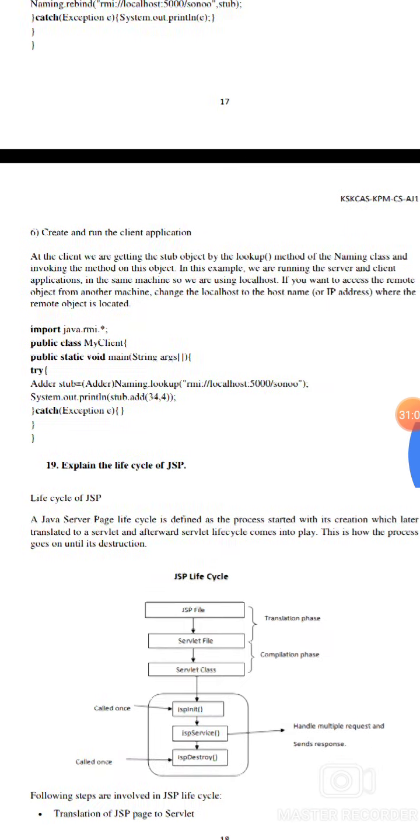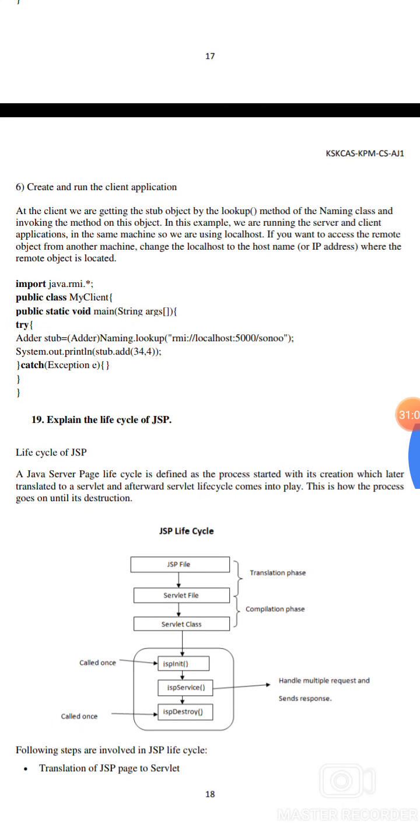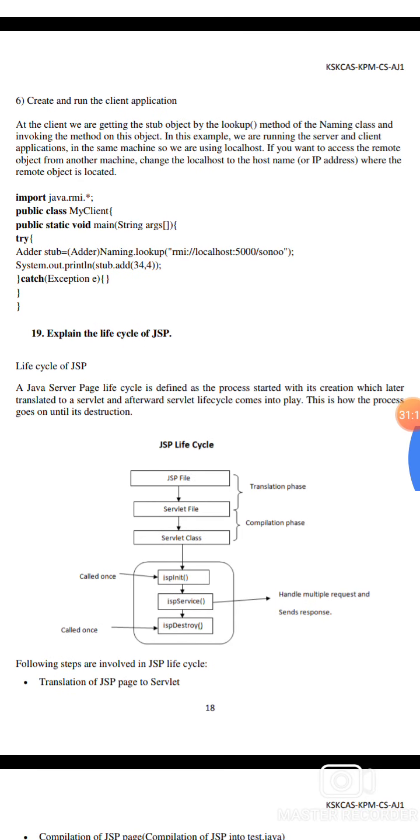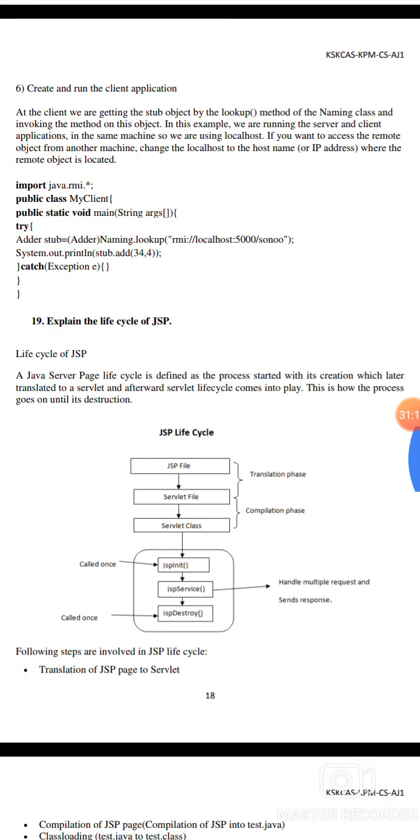Create and run the client application. When we create the client application, we need to access a remote object from another machine. Change the localhost to the host name where the remote object is located. import java.rmi.*; public class MyClient { public static void main(String args[]) { try { Adder stub = (Adder) Naming.lookup(URL defined); System.out.println(stub.add(34, 4)); } catch (Exception e) { } } } If there is any error, catch the exception, then close the brace.